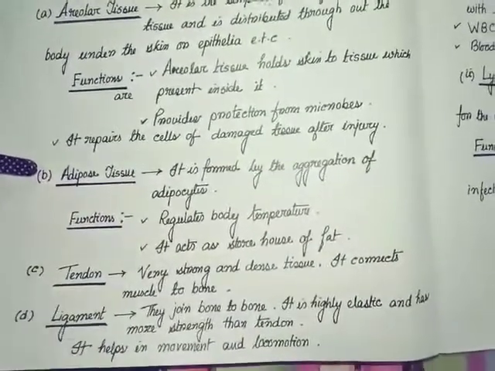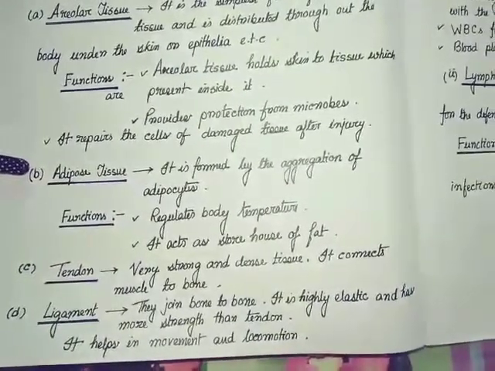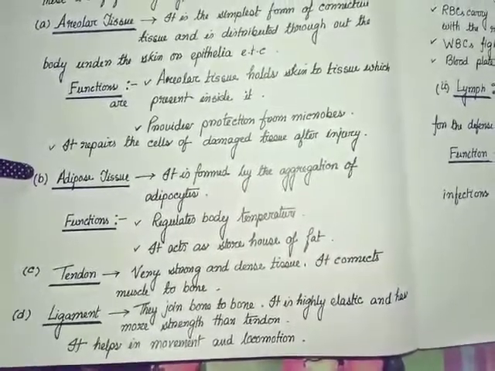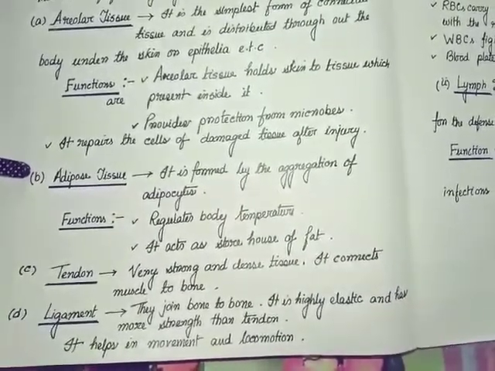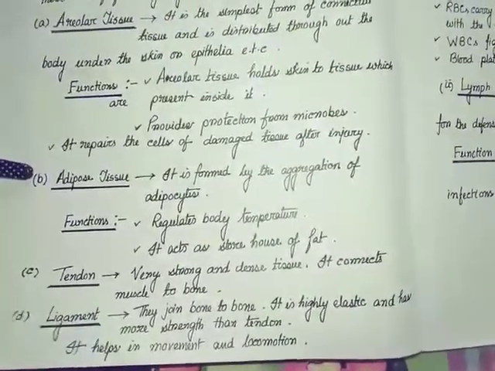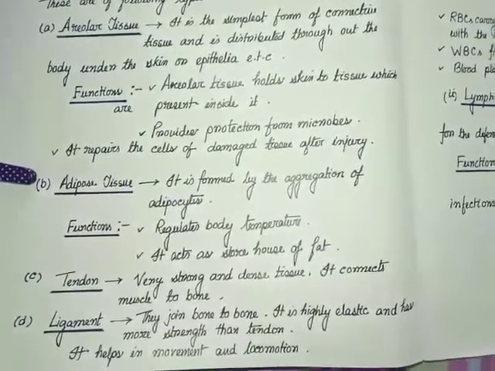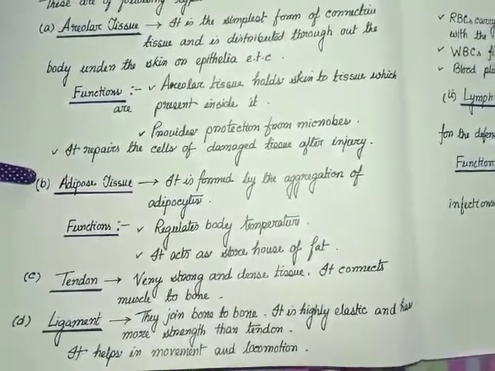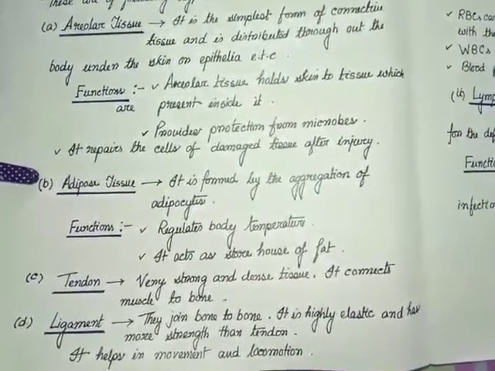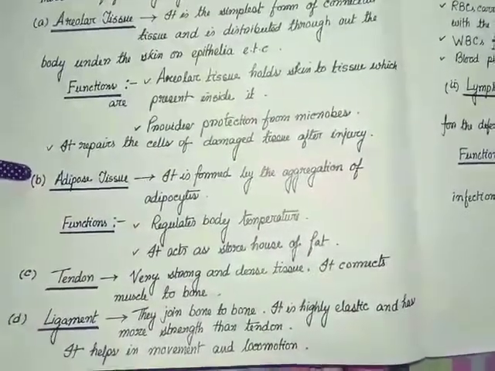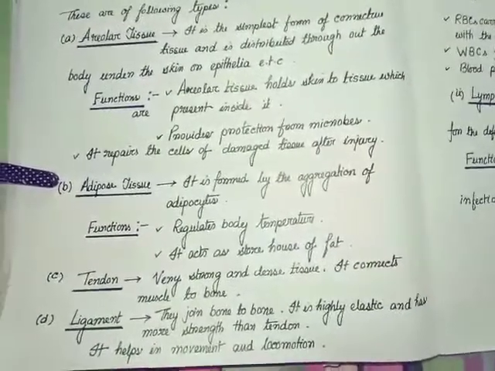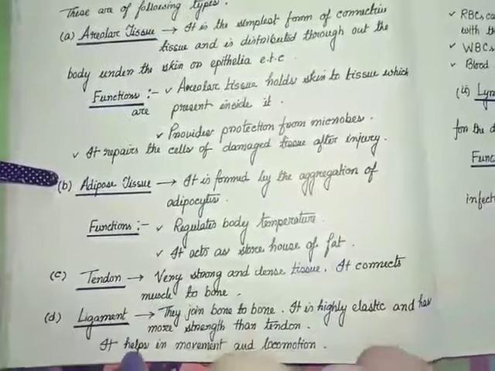What is the difference between tendon and ligament? Tendons are strong and non-elastic, whereas the ligament is strong but elastic. Tendon is formed of white non-elastic fibrous tissue, and ligament is formed of yellow elastic tissue. Tendon joins skeletal muscle to the end of the bone, and ligament joins two bones. It is very important. You have to learn all the points given here, along with the difference between tendon and ligament.